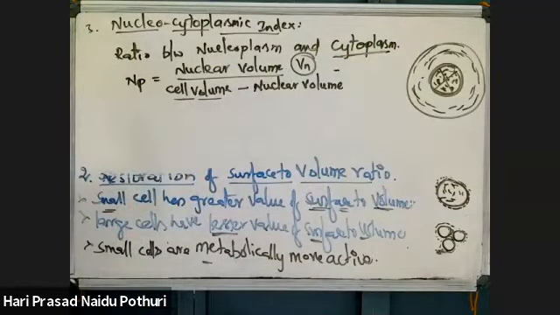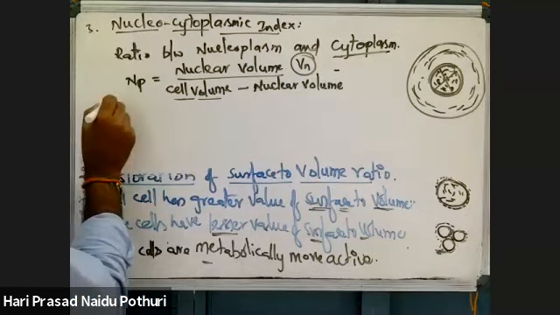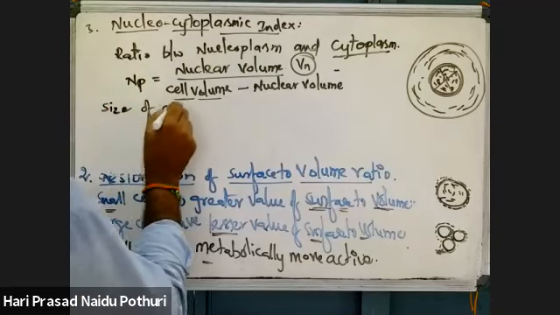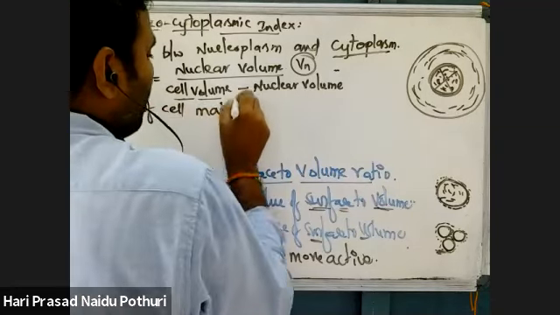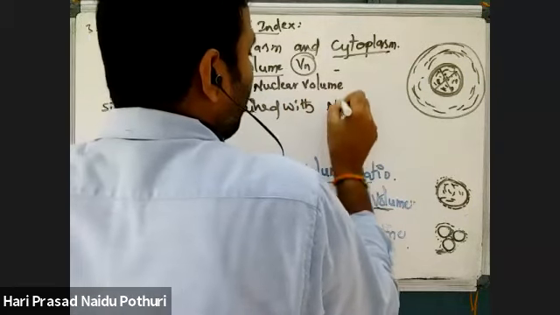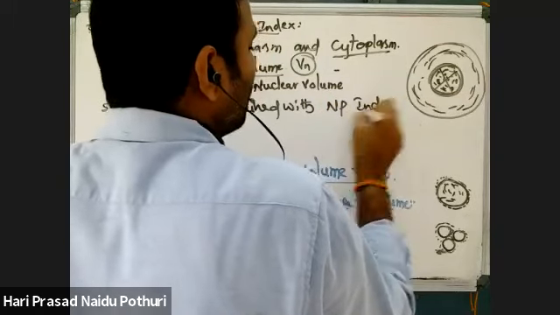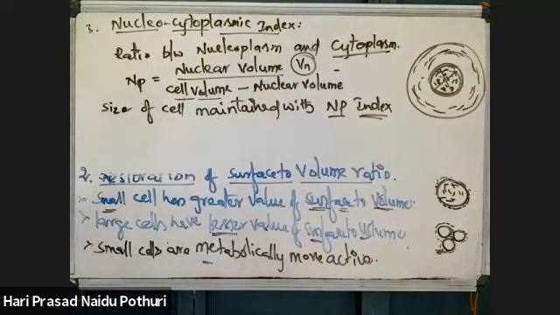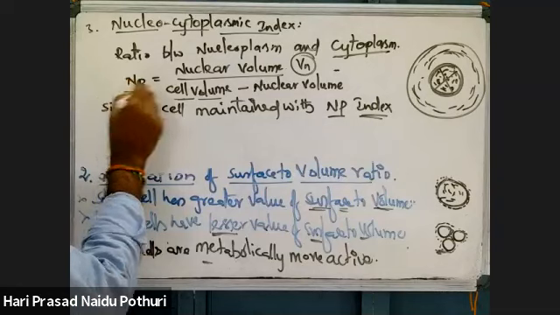The maintenance of this nuclear volume to cytoplasmic volume is very important, because the size of the cell is maintained with the help of the NP index, the nucleoplasmic index, or nucleocytoplasmic index, we can say.